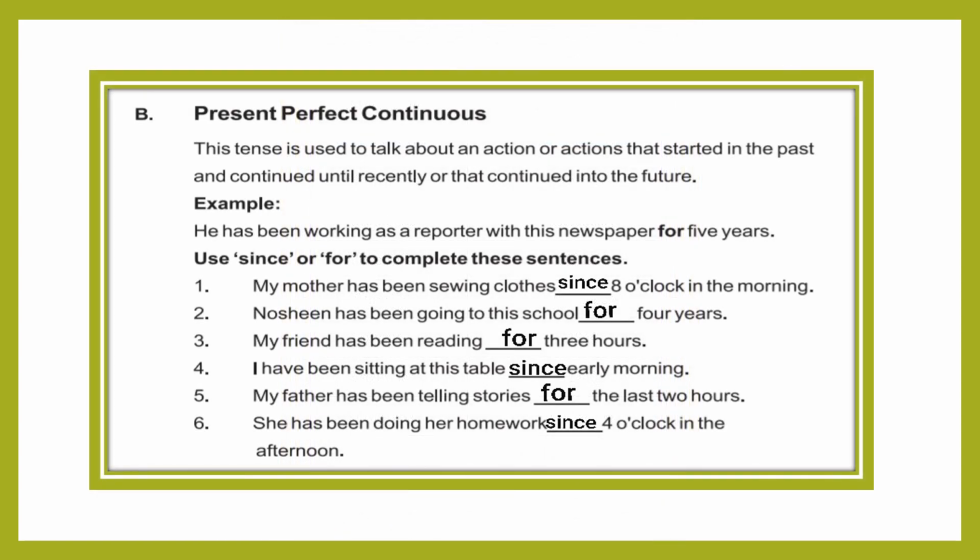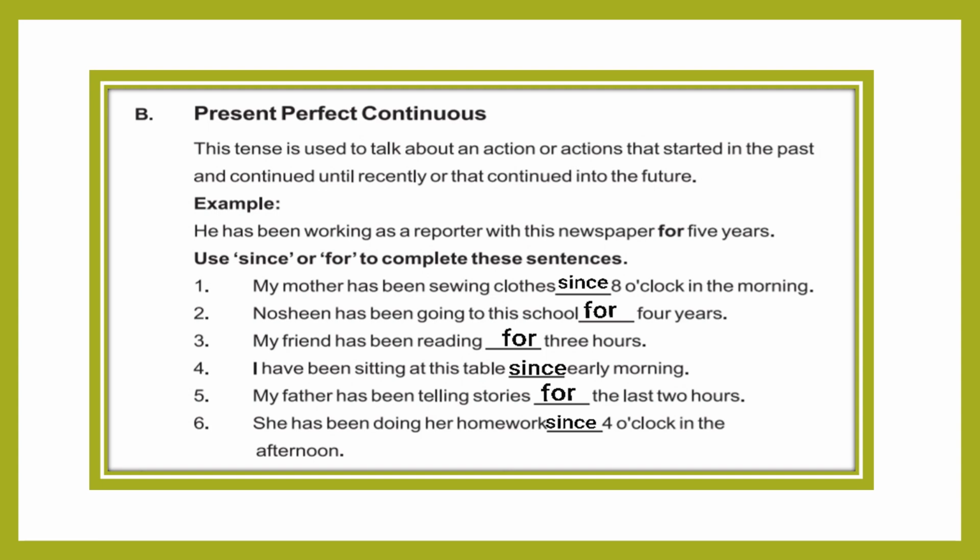Now here is the exercise of present perfect continuous tense, because we have to use for and since in present perfect continuous tense. This tense is used to talk about an action or actions that started in the past and continued until recently and will continue into the future also.